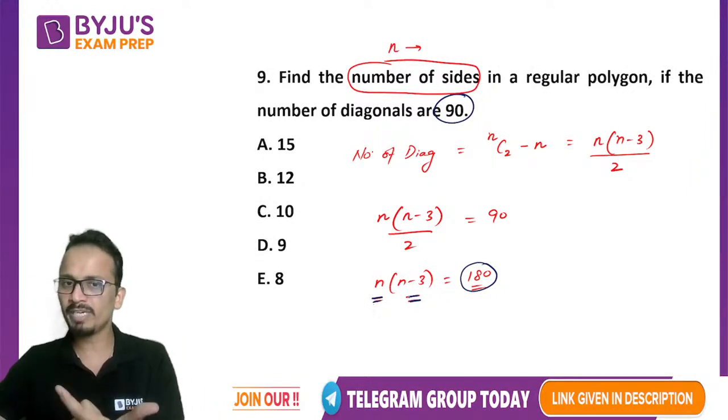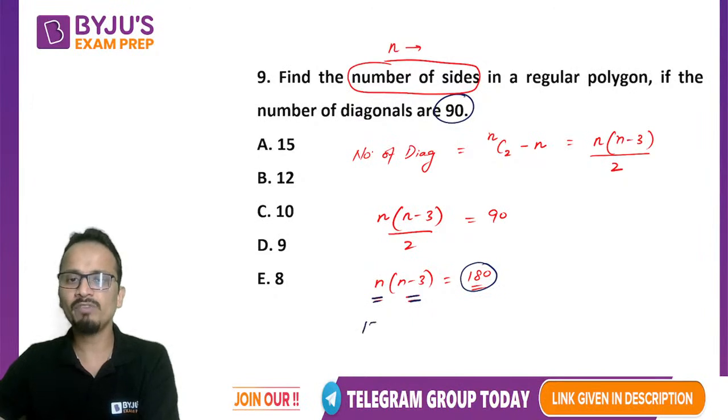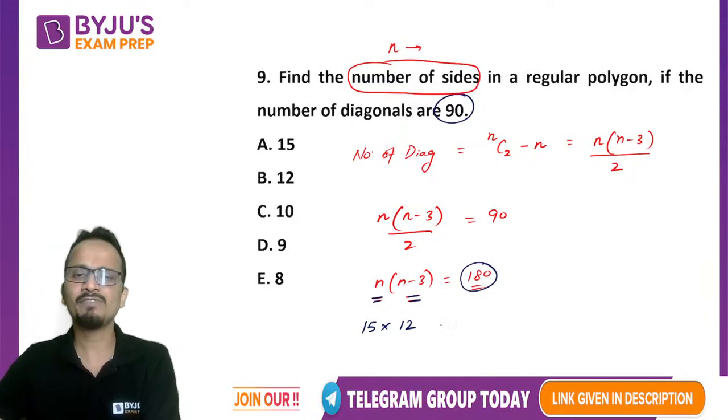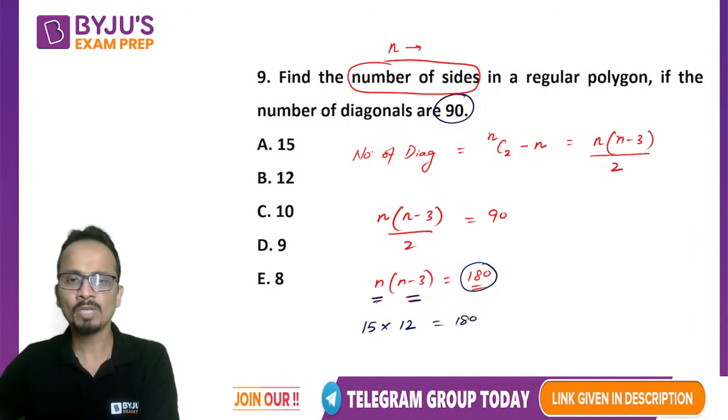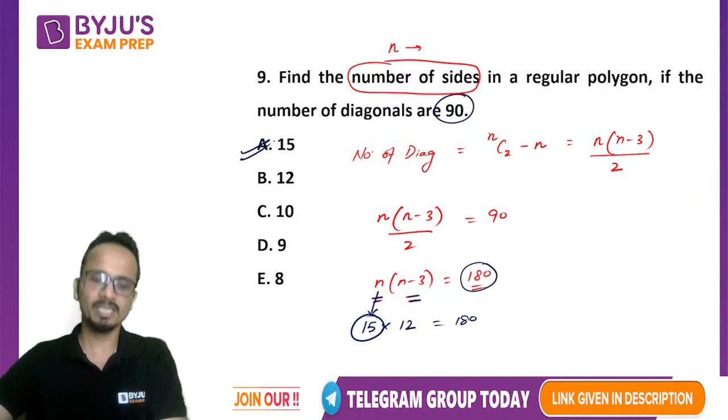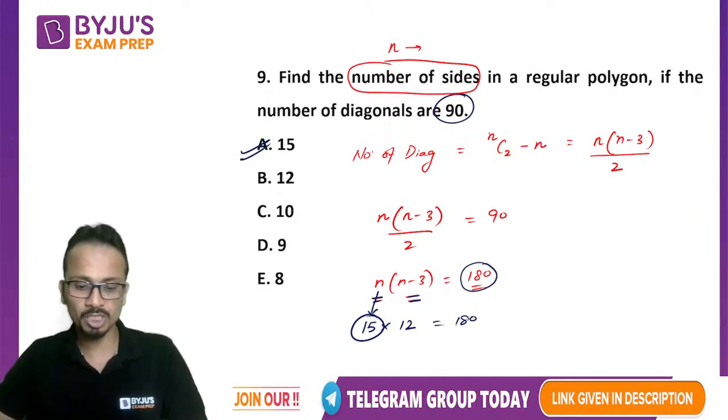So there is only one possibility: 15 into 12. If n is 15, n minus 3 will be 12, and 15 into 12 is 180. So the value of n will be 15. So the number of sides here will be 15, which is option A.